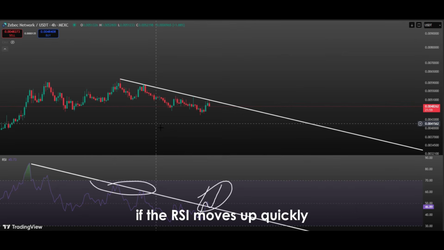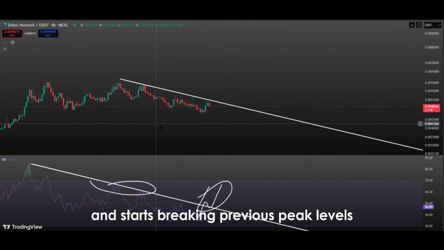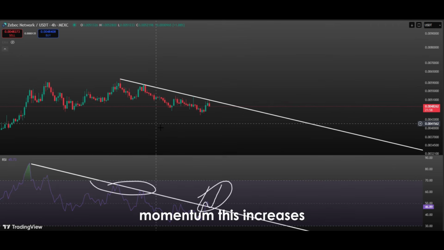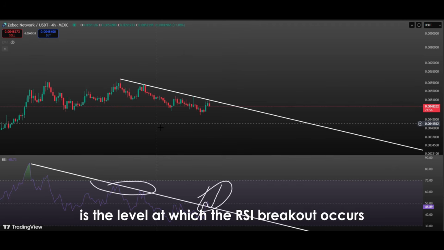If the RSI moves up quickly after the retest and starts breaking previous peak levels, it indicates that the rise is supported by strong momentum. This increases the likelihood that the price will enter a longer-term uptrend rather than just a short-term bounce. One important point not to overlook is the level at which the RSI breakout occurs.